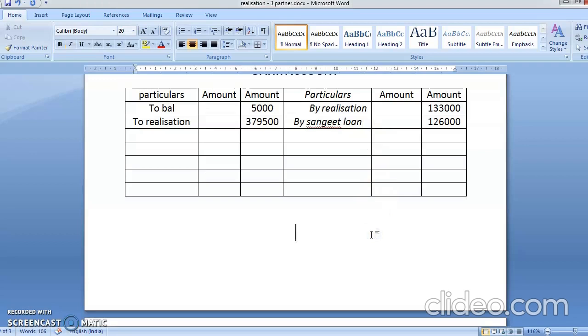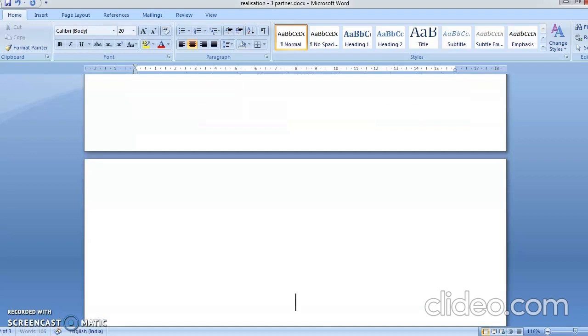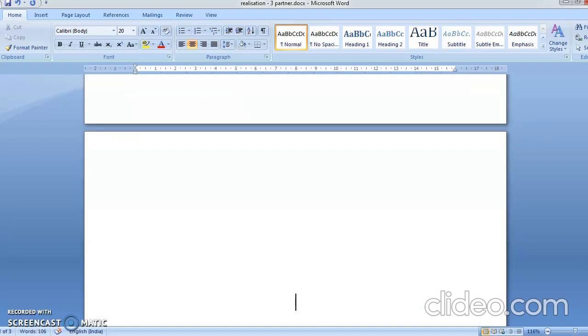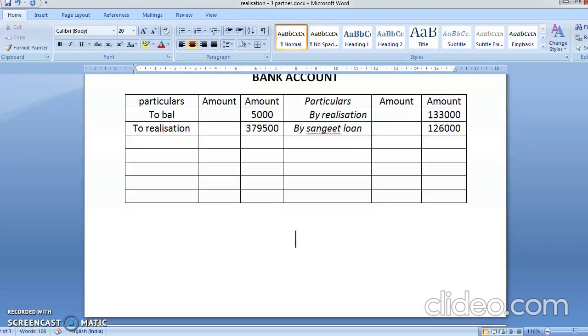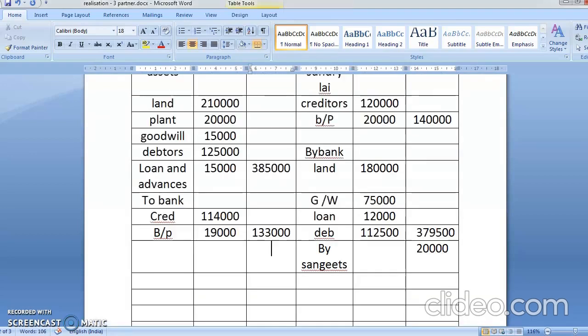Now, tell me, student, what do you mean by contingent liability? A contingent liability is a liability which arises on the happening of an event. If the event takes place, you have to pay the liability. If it does not, you don't. This is a liability which is not recorded in the balance sheet, but you have to pay it.